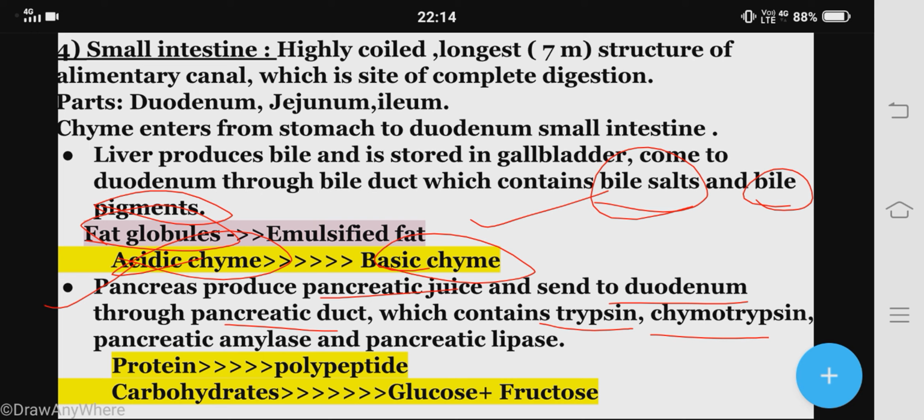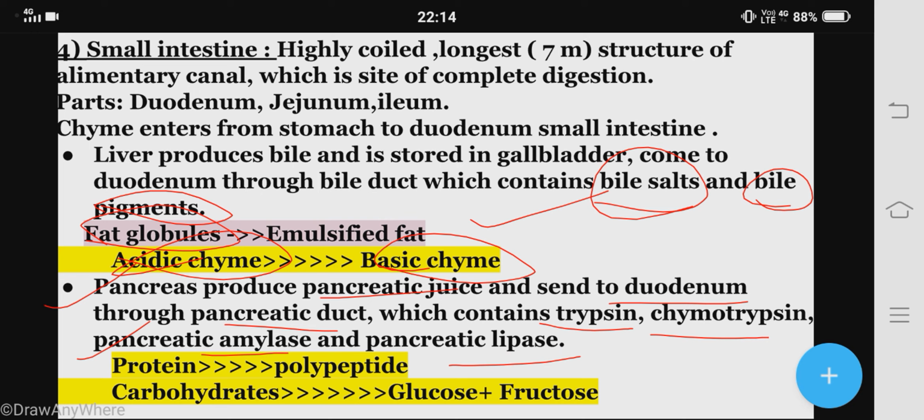So there are 2 proteases in pancreatic juice, trypsin and chymotrypsin. And pancreatic juice also contains a carbohydrate digesting enzyme, that is pancreatic amylase, and a fat or lipid digestive enzyme, that is pancreatic lipase. Now how do they work?